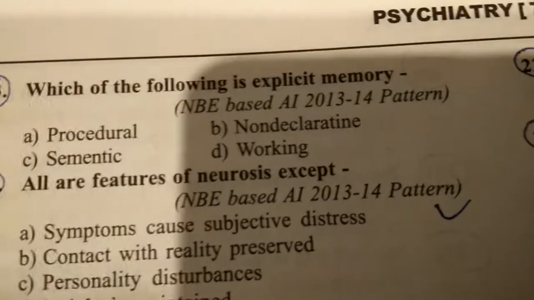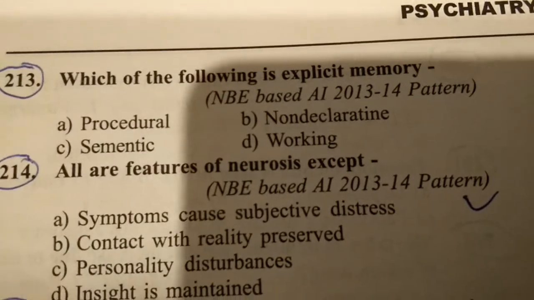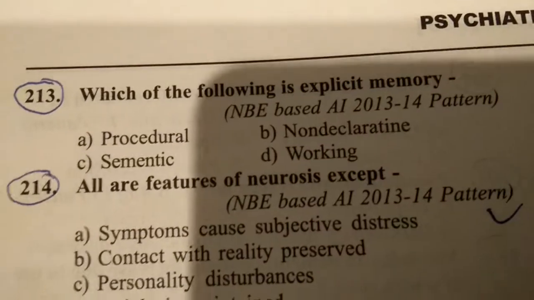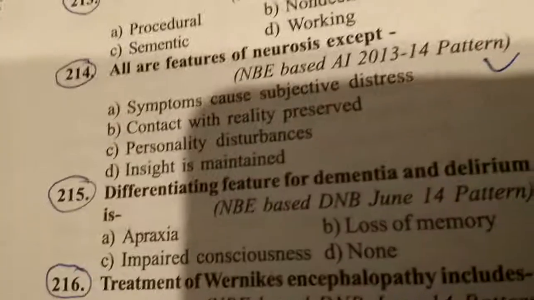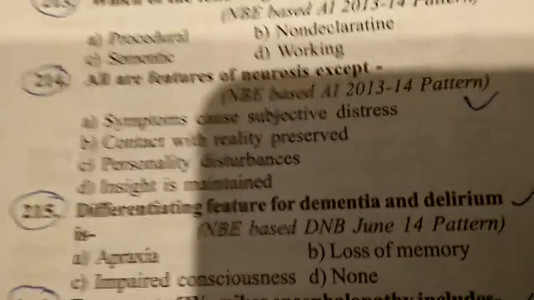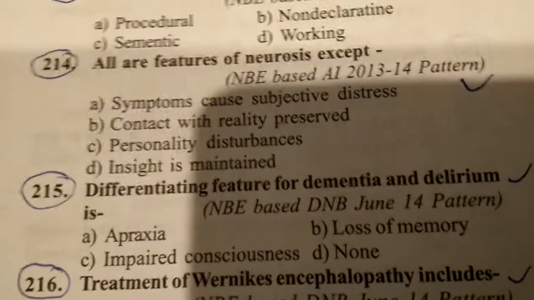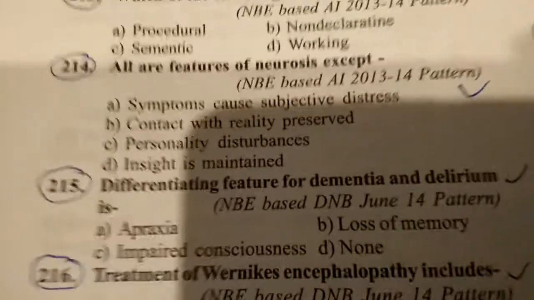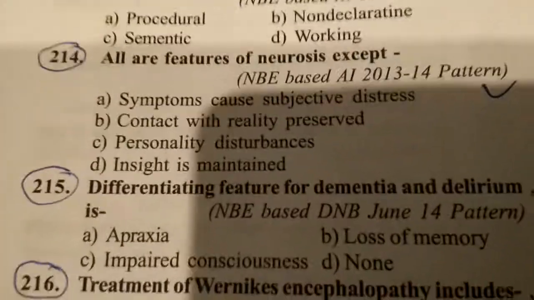Which of the following is explicit memory? Explicit memory is semantic, C. All are features of neurosis except, 214: contact with reality preserved, yes; insight is maintained; symptoms cause active distress; personality disturbances is the answer.